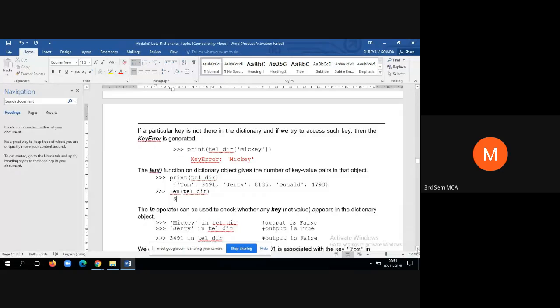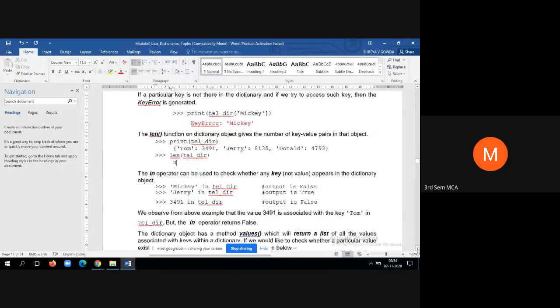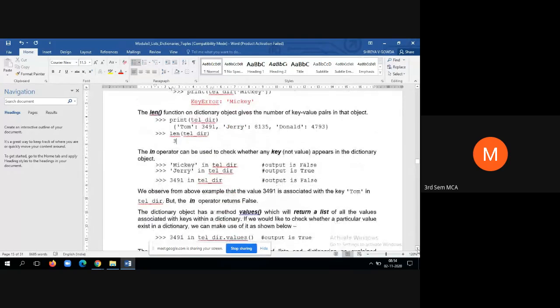Then how to apply the in operator? We know that most of the time we use the in operator to check the existence of a particular element within a data structure. That can be a string, list, tuple, dictionary, or anything for that matter. Now here we are checking Mickey. Mickey is what? It's the key.